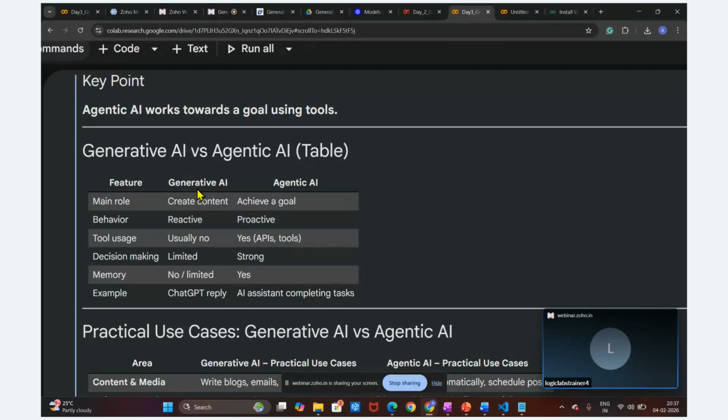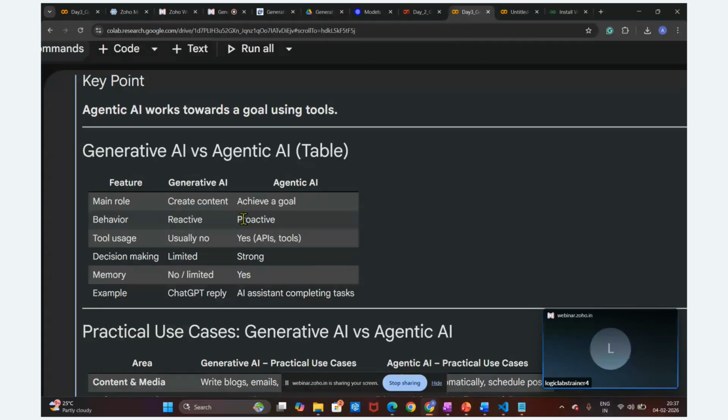It is reactive, based upon the user: whenever the user asks a query, a prompt, we get a response. But in agentic AI, what is happening? It is proactive, meaning once we define the goal, it will take the action. It will plan, break down executable steps, and perform actions to complete this task. That is the reason we call it proactive.